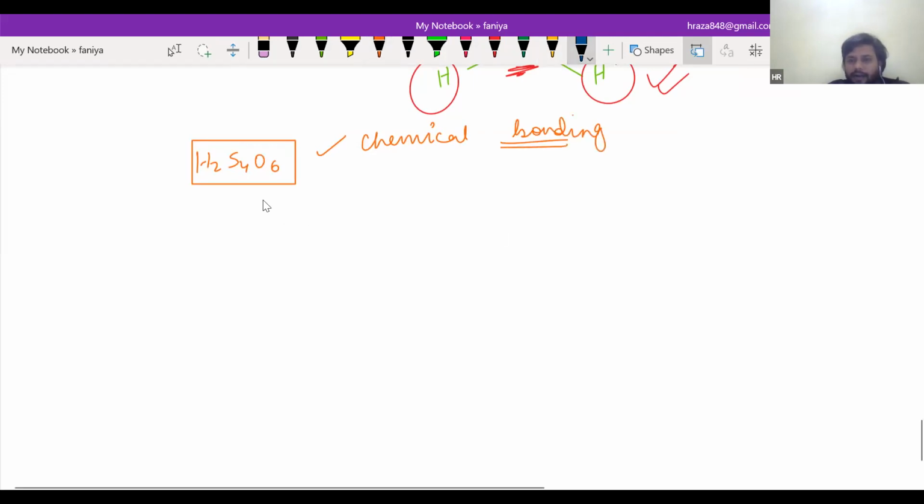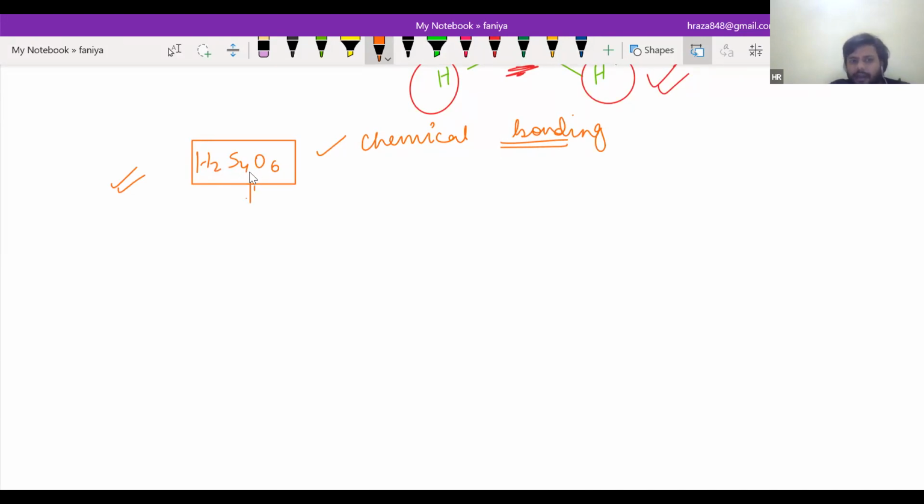We were not taught the structures, because it was multiple choice. Our term one was MCQ based. Okay, no problem, but for a better concept, it is necessary to go through the structure.